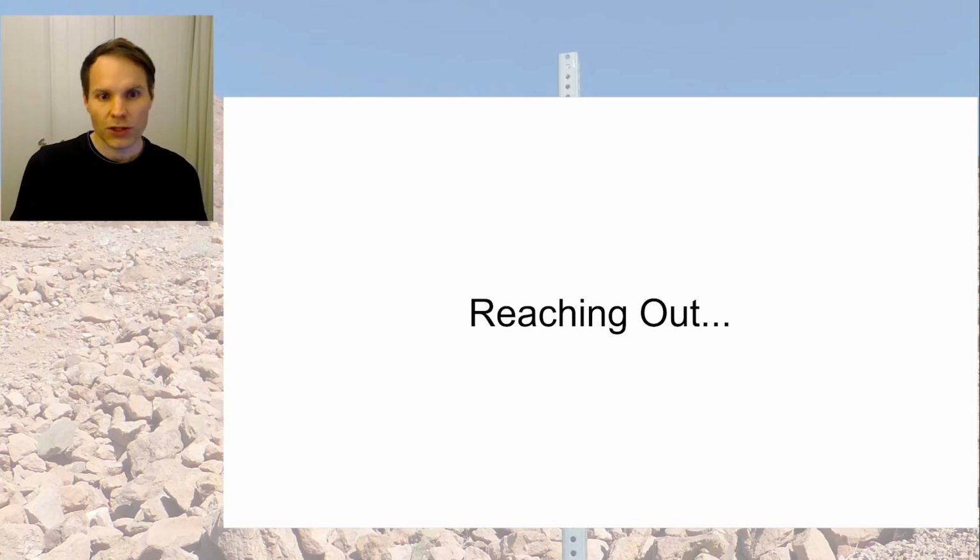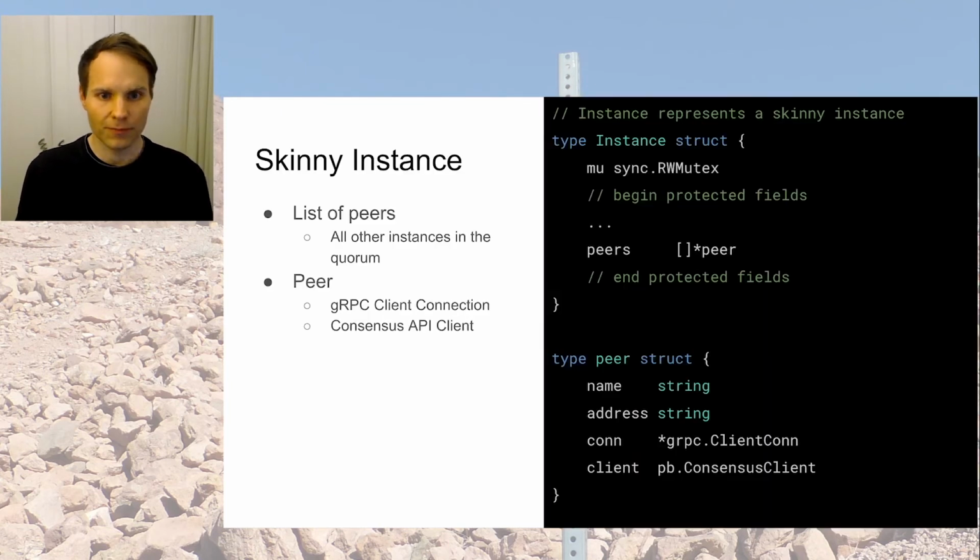First thing is reaching out. So one instance talking to another instance or to a list of peers. How does that work? We have an instance, and there's a data struct representing the instance. And in that we have a list of peers. So these are all the other instances in the quorum. So remember, each instance needs to talk to each other instance, and that means each instance needs to have a list of peers that it can talk to. And these are basically gRPC client connections.